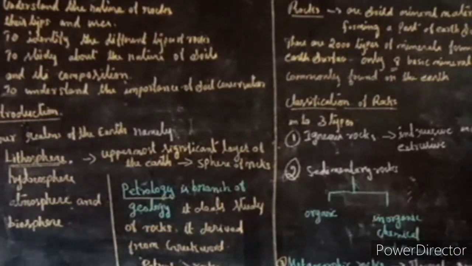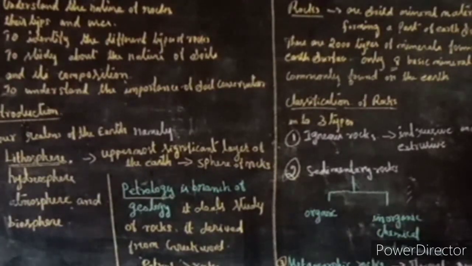The metamorphic rocks are classified into thermal metamorphism and dynamic metamorphism. Thermal metamorphism: due to the high temperature, rocks change into different kinds of rocks, that is known as thermal metamorphism. And dynamic metamorphism: the process is due to the high pressure, changing into different kinds of rocks, that is known as dynamic metamorphism.